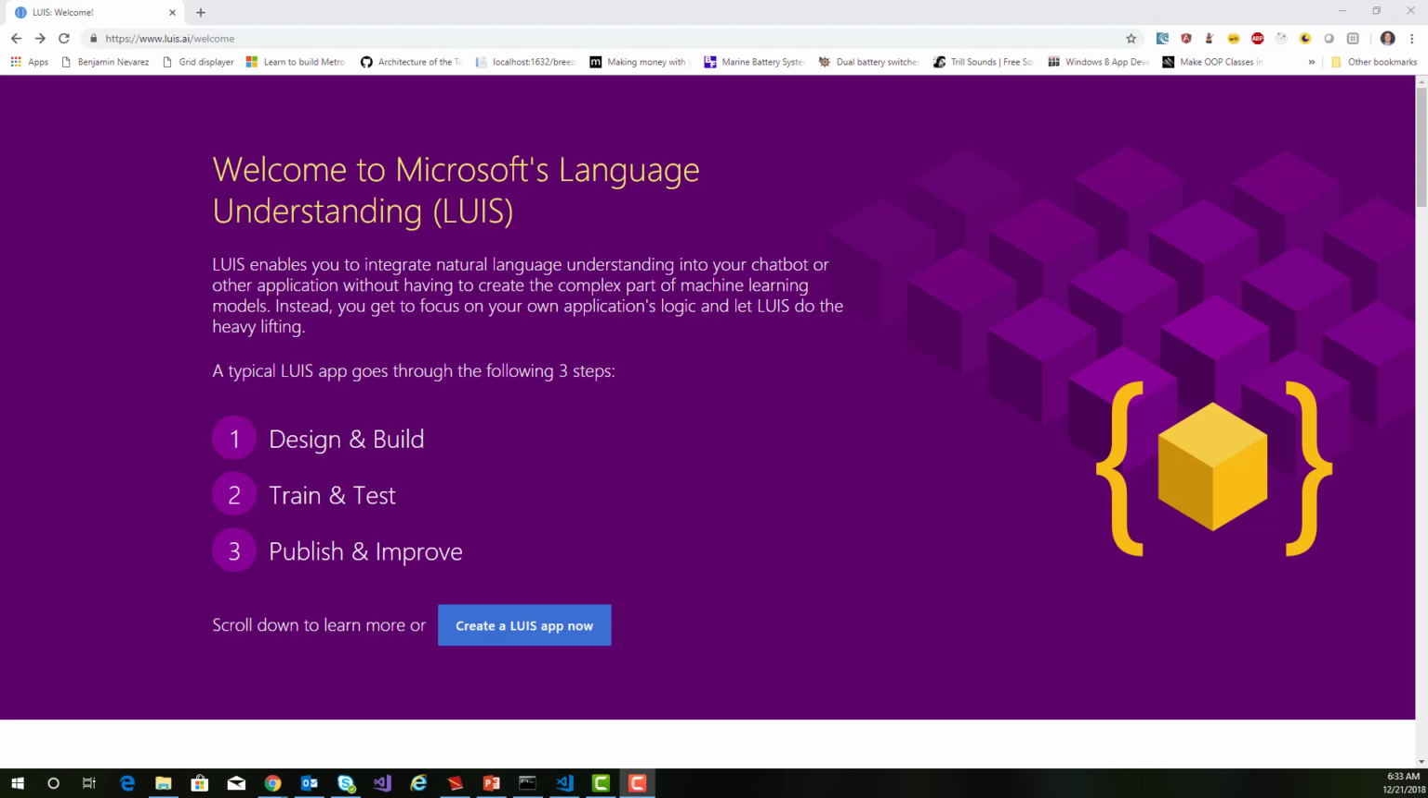So first off, the thing that's important about LUIS, or the Natural Language Understanding Engine, which is a cognitive service from Microsoft, is it really solves the complexity of trying to figure out the user's intent.